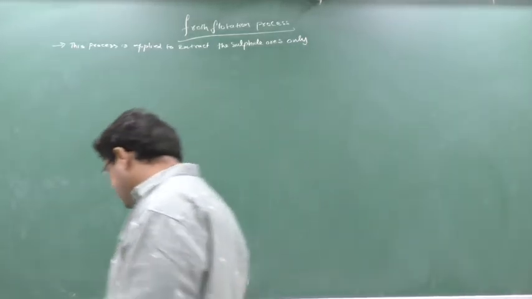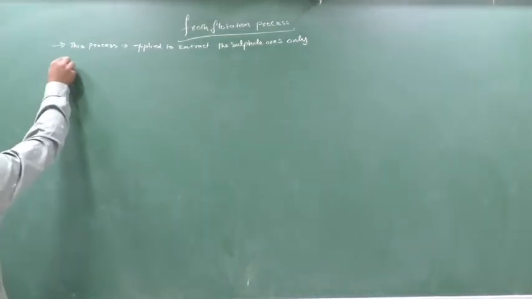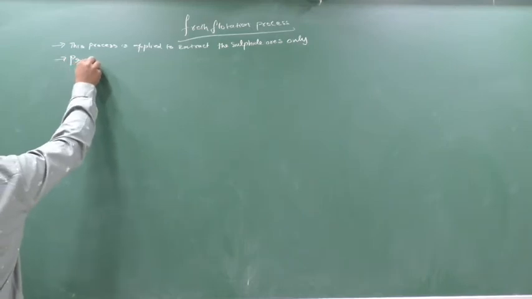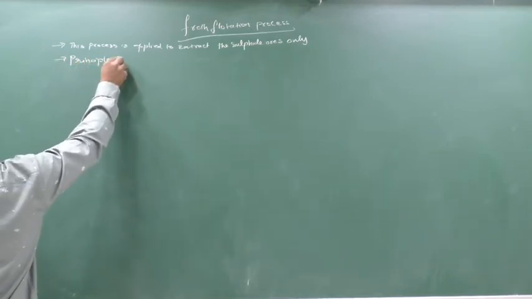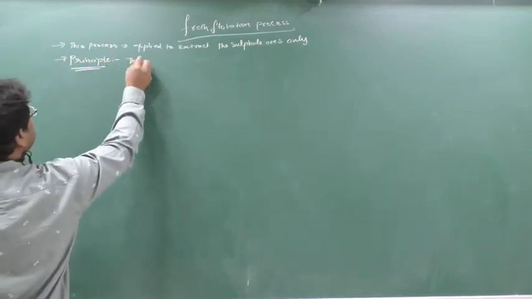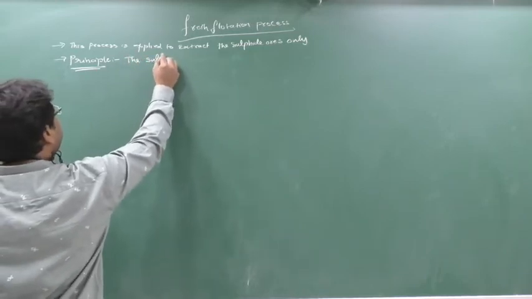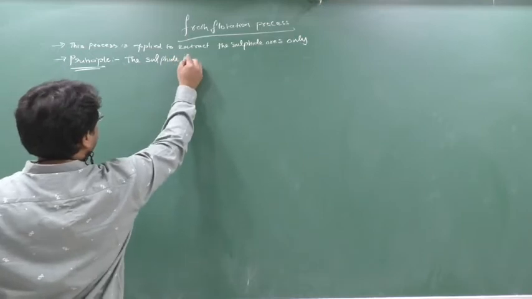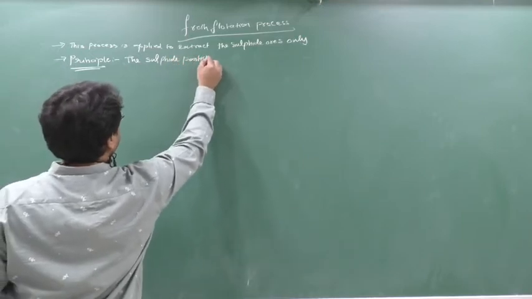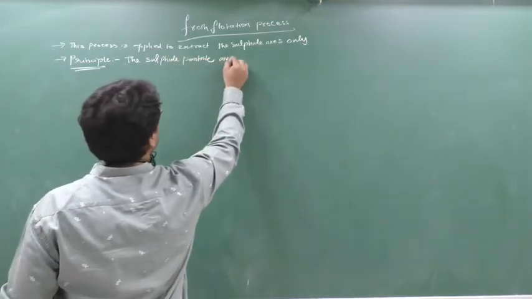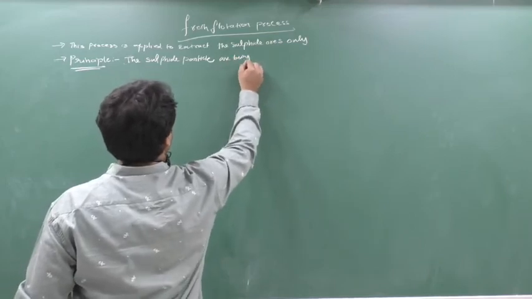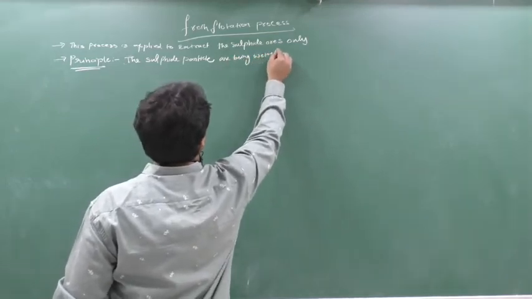Sulfide ores. What is the principle involved here? The principle is that the sulfide particles are wetted by oil.